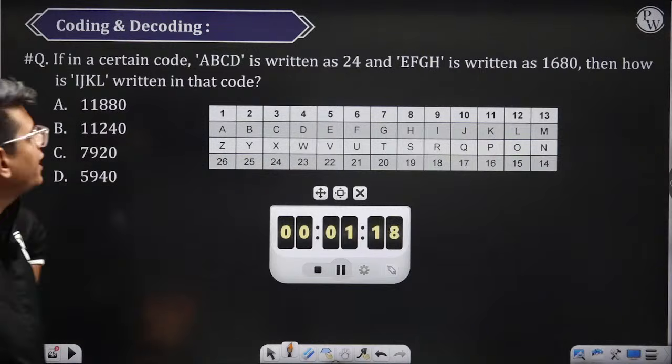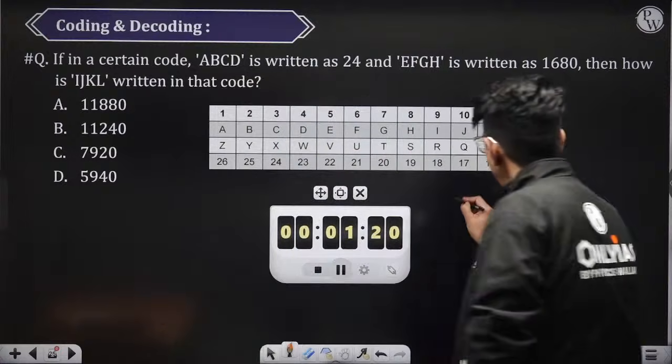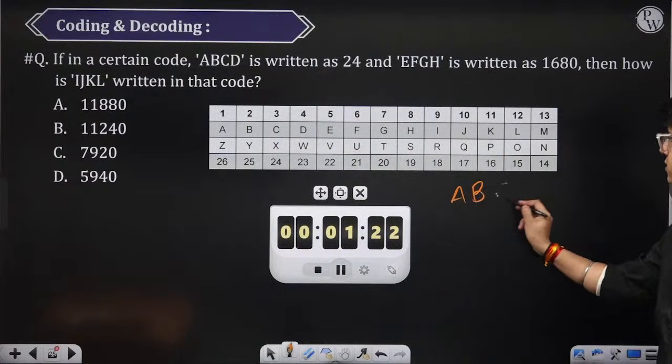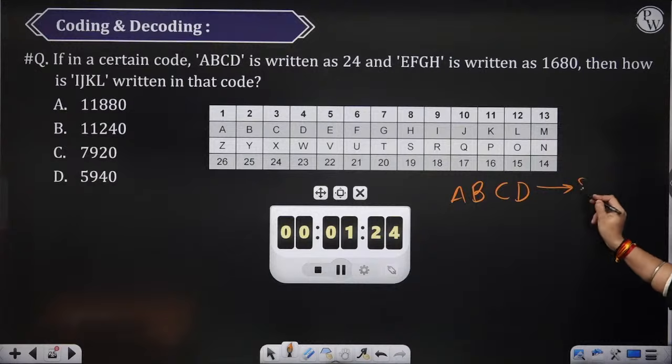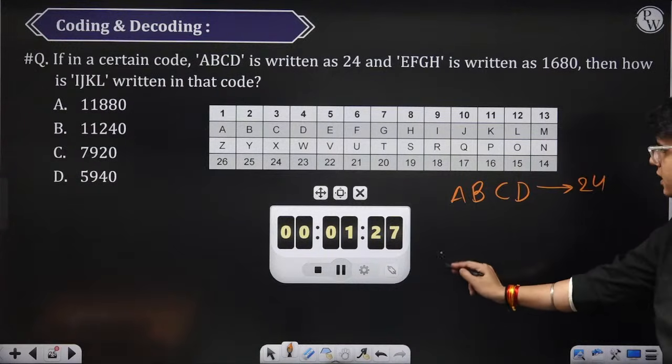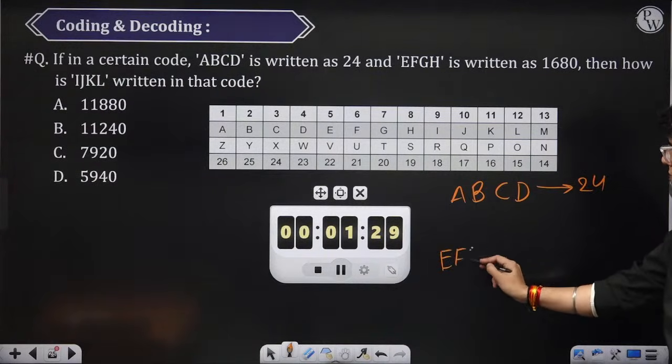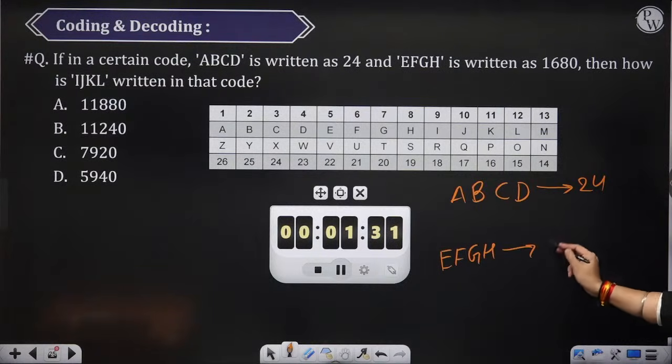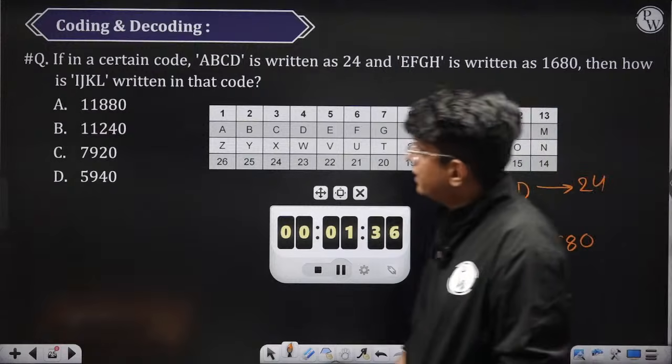So basically they have coded A, B, C, D as 24. Then they have coded E, F, G, H as 1680. You have to find what is the code for IJKL.